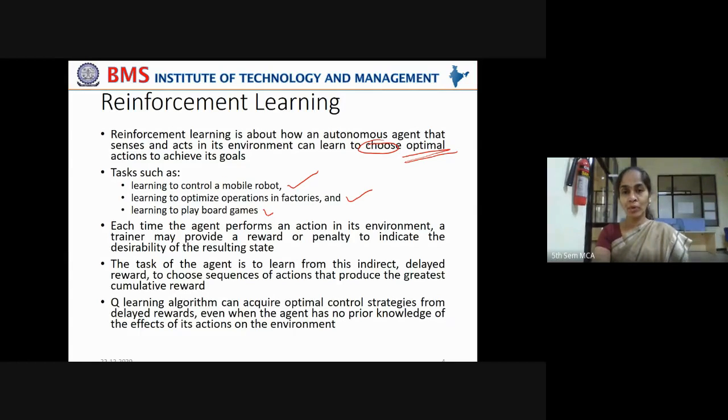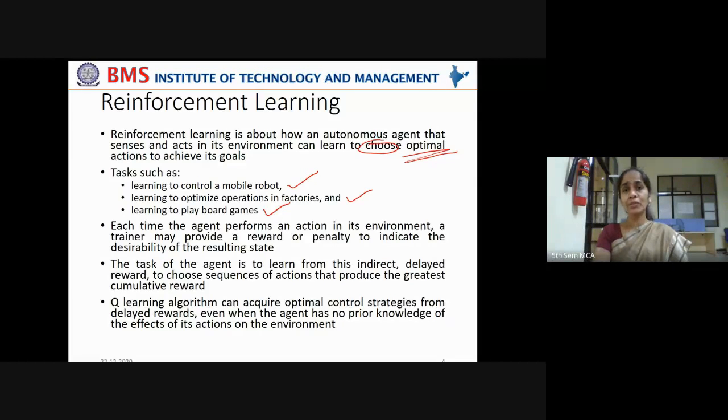And learning to play board games. Playing is one thing, playing in an optimal way is another good thing. Why? Because only if a player plays optimally, taking the right decisions in each and every board state, can he win, right? So learning to play board games, all these are tasks which can be refined by using reinforcement learning.